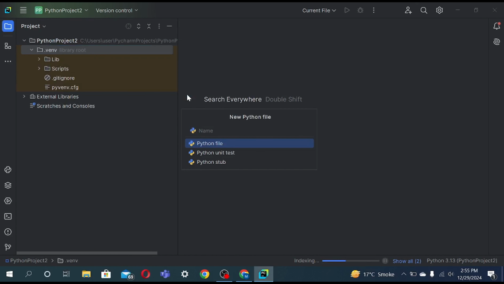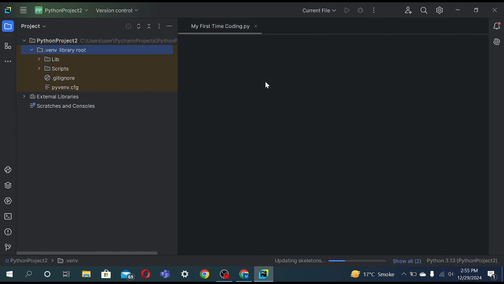Whatever you want to name the file, just type it in. I could say my first time coding, whatever. It is essential to add .py. .py means it is a Python file, like .pdf and everything. Now click enter, and we have the my first time coding file.